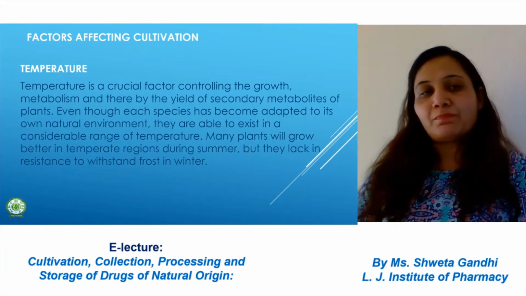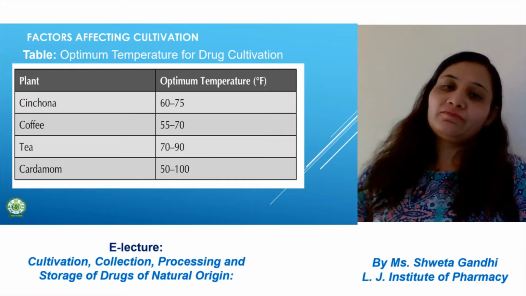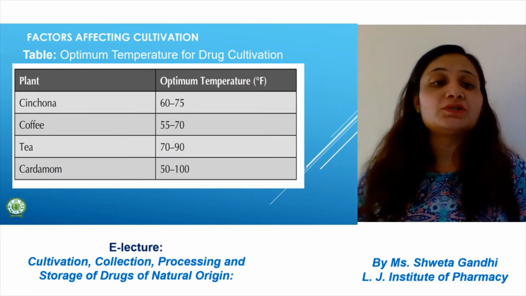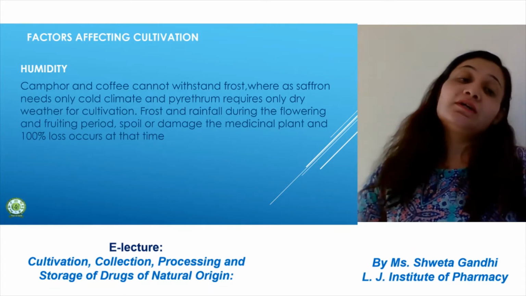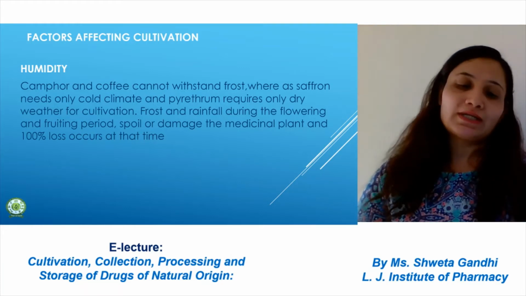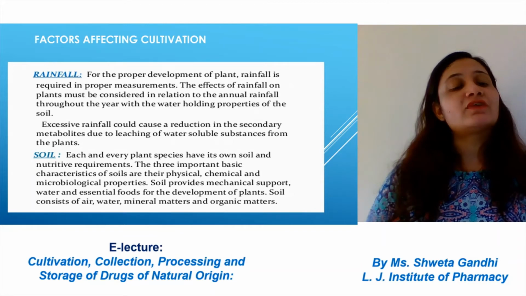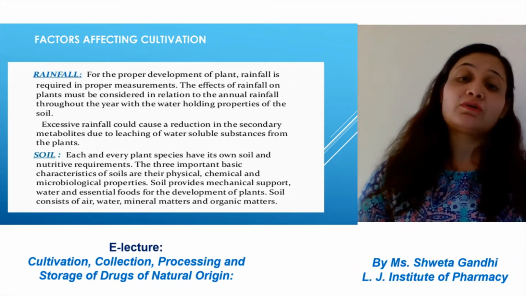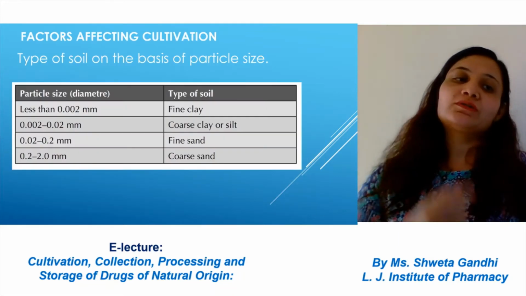Temperature is also an important factor. For example, cinchona requires 60 to 75 Fahrenheit of temperature, tea 70 to 90. These are the different temperature requirements. Humidity: camphor and coffee cannot withstand frost, whereas saffron needs cold climate. These are the different factors. Rainfall: for some plants, rainfall is very important, but excessive rainfall can also cause a reduction in the secondary metabolite.